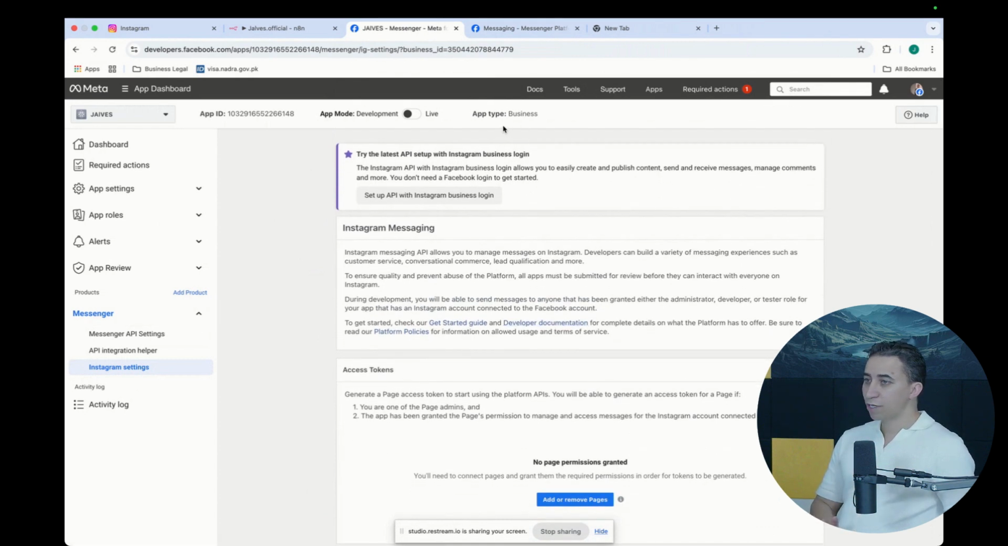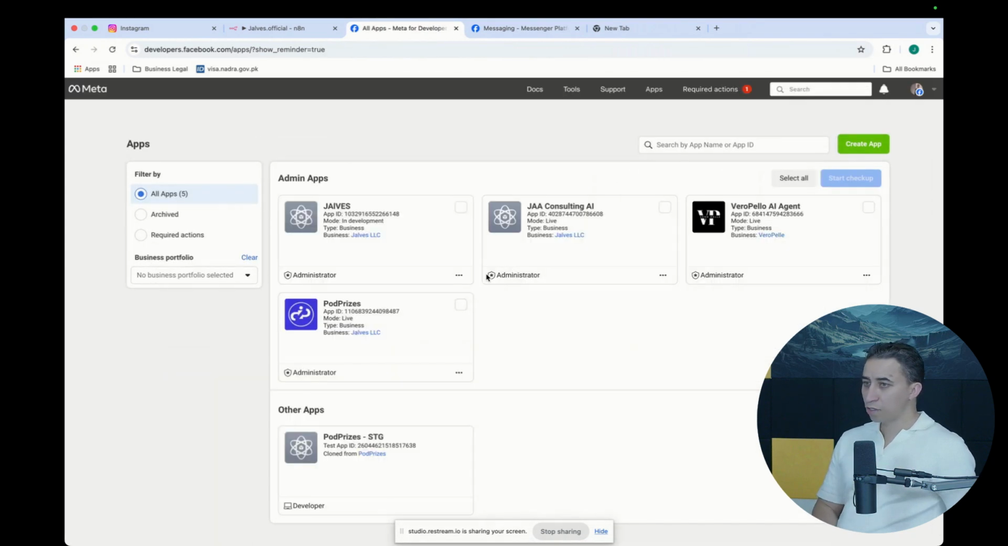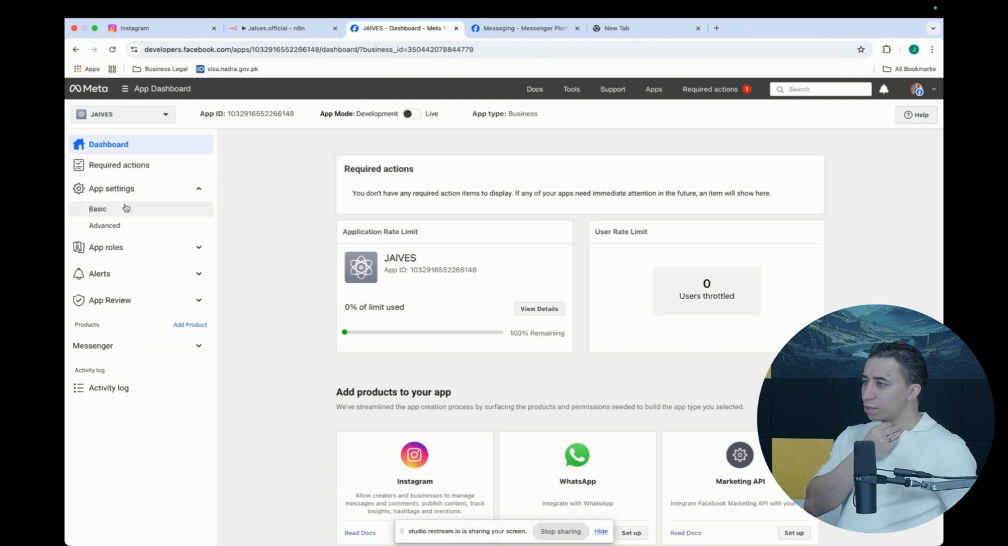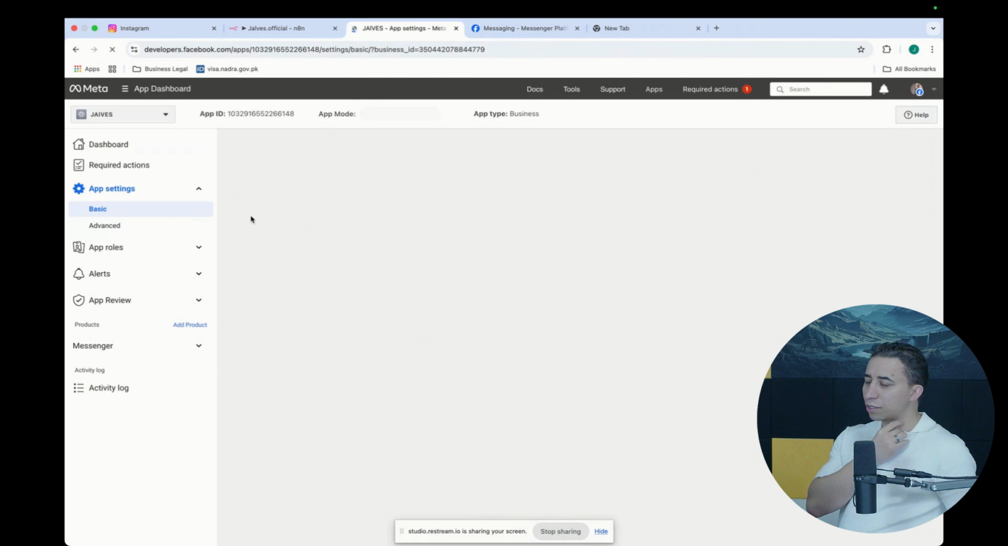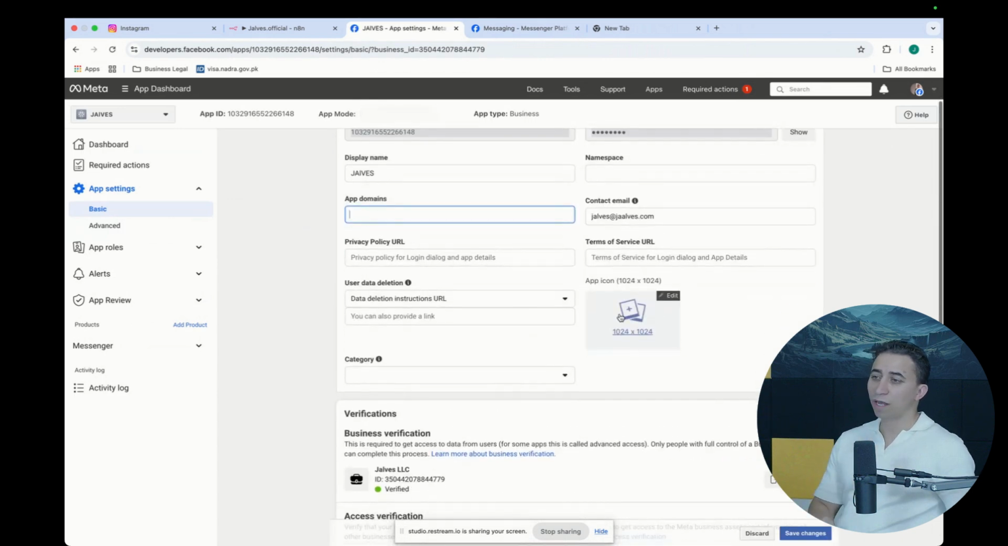Let's go back to the app that I just created. I added one product. So where is the app? This is the app, J Alvis. So let's go to the basic settings for the app. I'd like to fill out some information. So this is very important also.